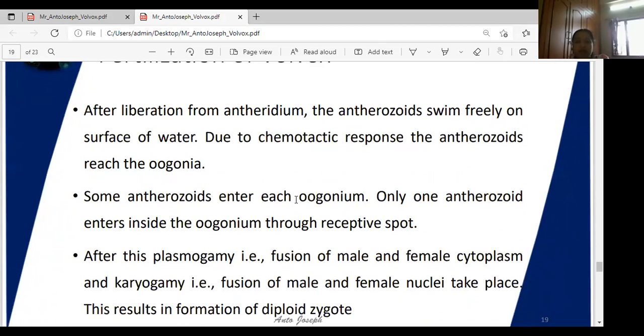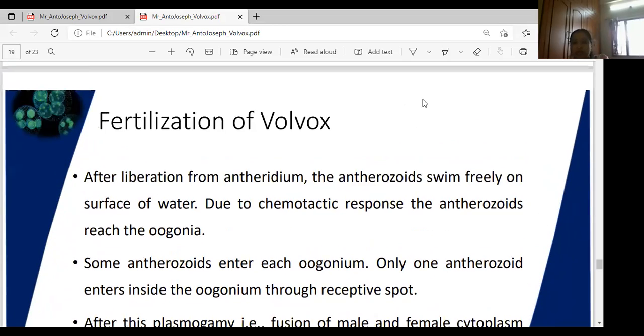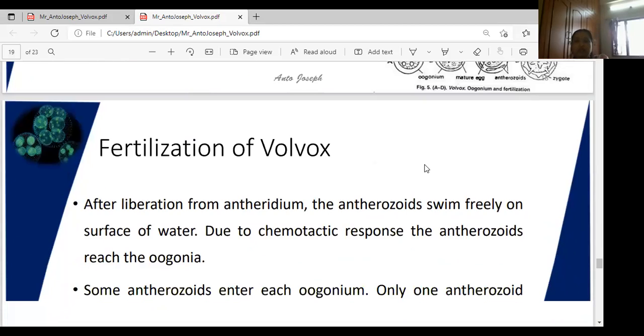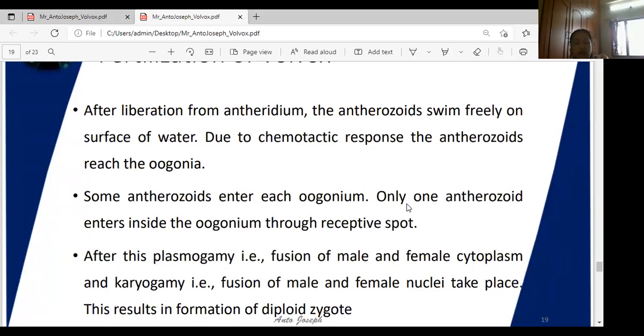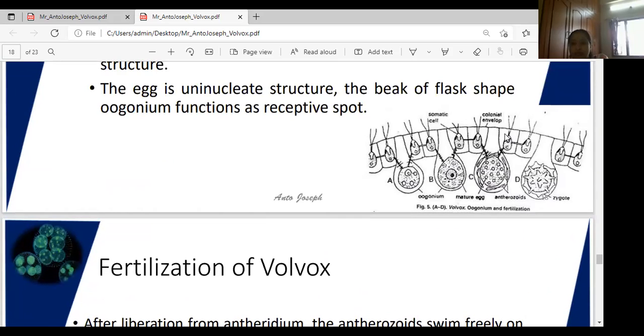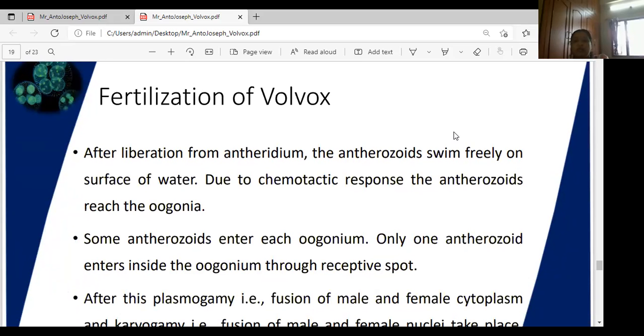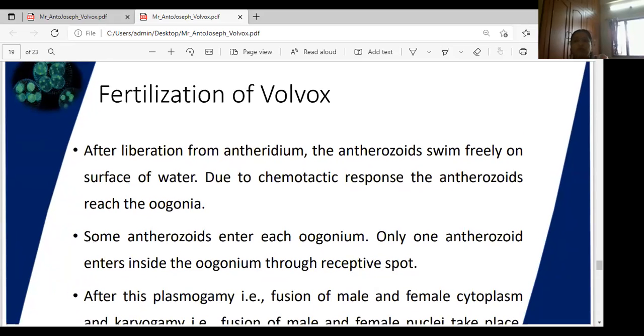Through this chemotactic response, the anthrozoids reach the ovum or oogonium. Some anthrozoids enter the oogonium. You can observe in the diagram circle that some anthrozoids are present, at least 5 to 10. But only one anthrozoid enters the ovum, entering the oogonium through the receptive spot.